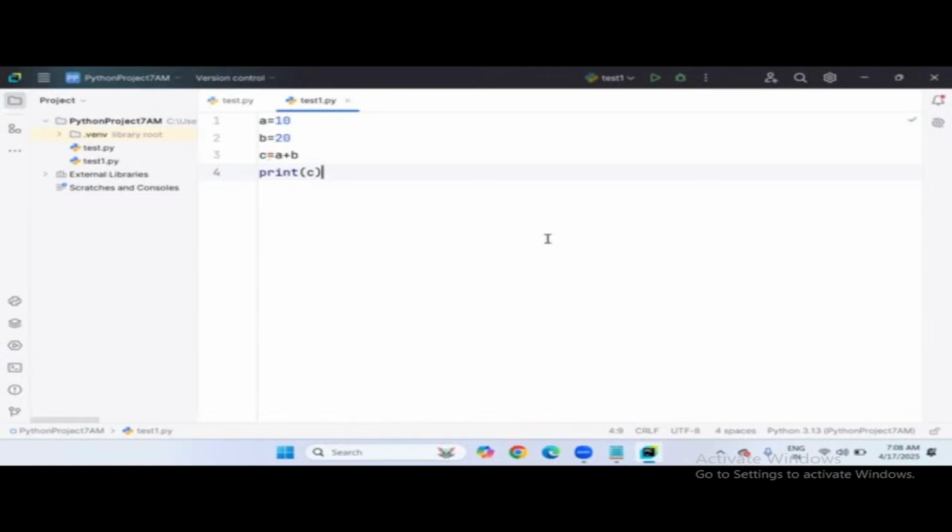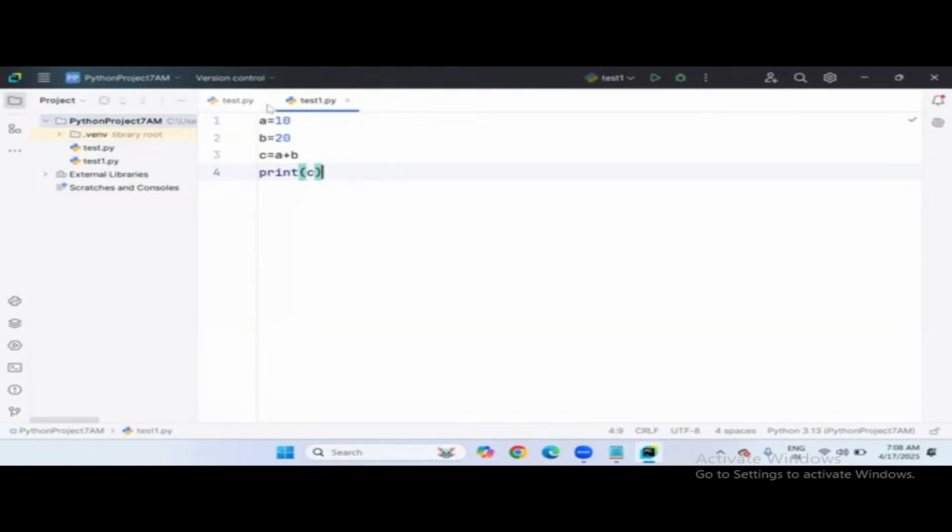PyCharm editor, I have changed intentionally. The color is a light color theme instead of a dark theme, and I also increased the font size from 13 to 20. So these are the programs which we saw in the last lecture, test.py and test1.py, the two files I created. From now onwards, you can create any number of files using this project folder.